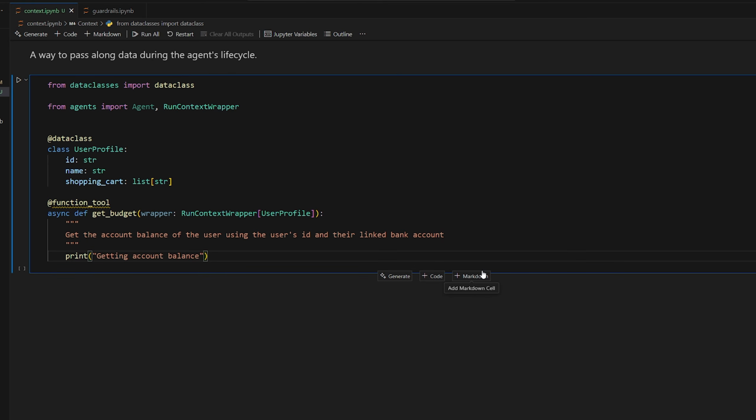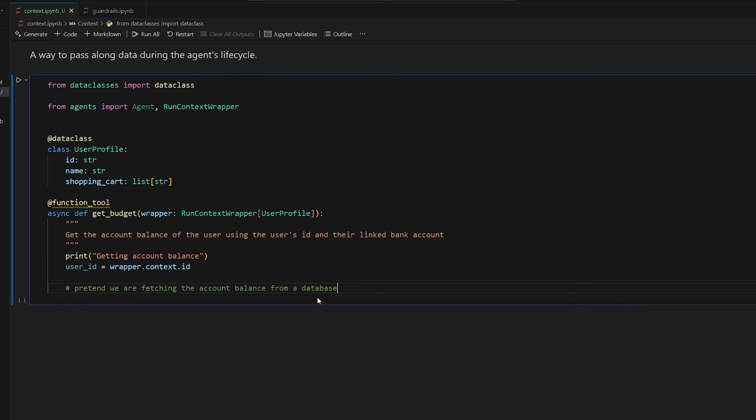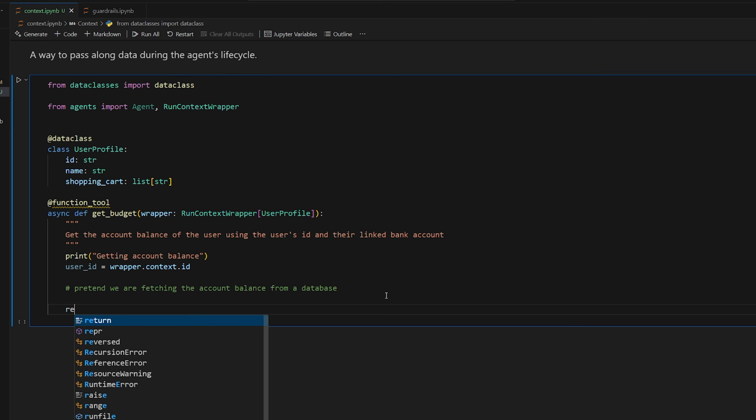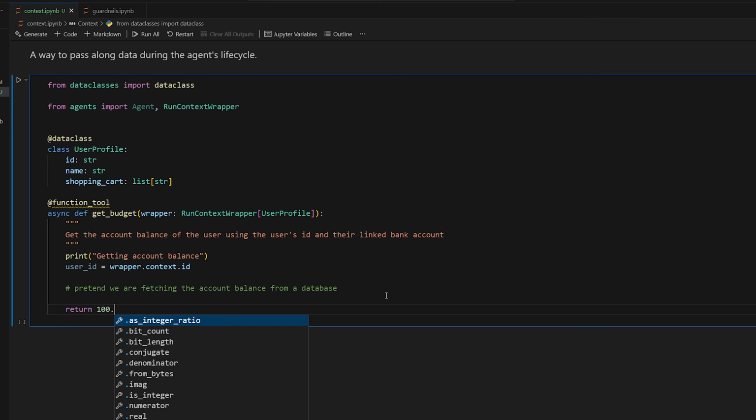So we're just going to print out getting account balance so we know when it's called, and then we're going to extract the user's ID by doing user ID is equal to wrapper.context.id. So we're accessing the ID from the user profile. And then now at this point, we're just going to pretend we're fetching the account balance from a database using the ID. We're not actually going to do that. Just keep it simple. We're just going to return $100. So the user has $100 in their budget that we can use for our agent.